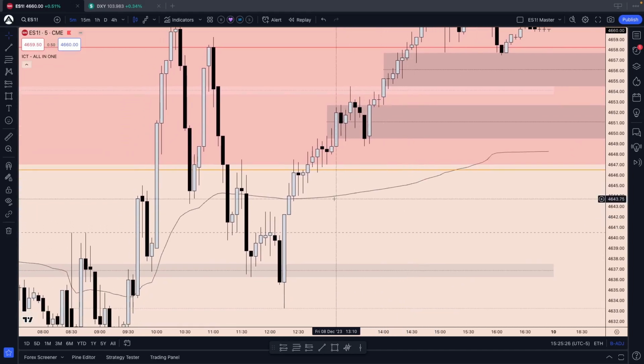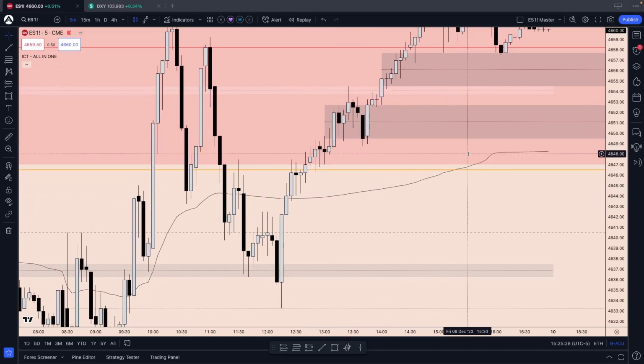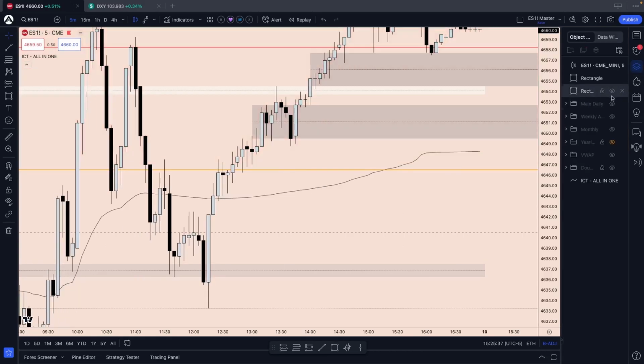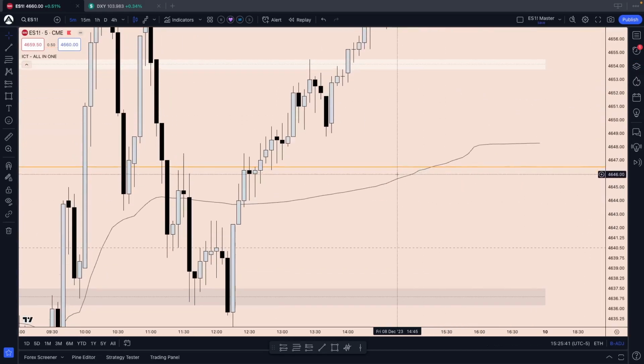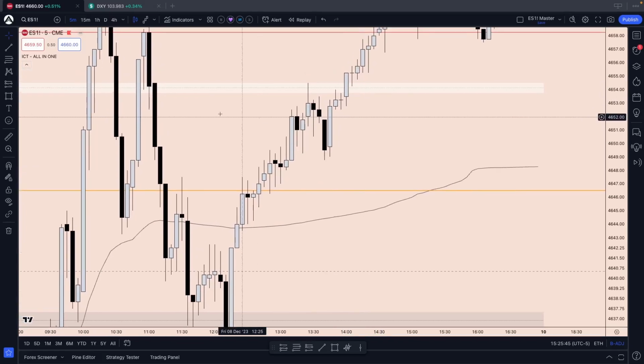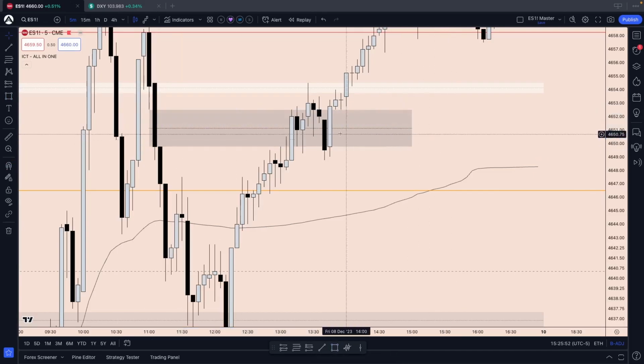So the question is, how could we have gotten into this? Well, volume imbalance entries. Let me actually hide all the higher time frame stuff here quickly, and the hourly, and do up some drawings. Bullish volume imbalance we get in on right here. Let's see, this was our highest bearish fair value gap. When did we close above that? We closed above and below. I don't like that for a continuation entry.